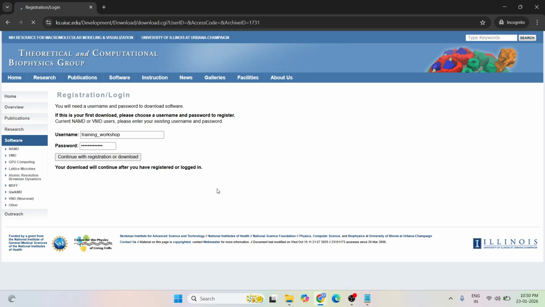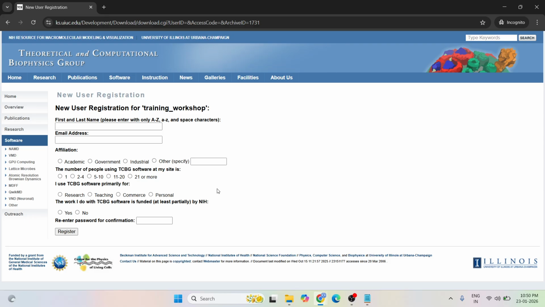Click here. It will verify your username and password from previous data. So after this, you will get this page. Here you have to define your first name. Like you can define workshop underscore 123, and one mail ID is compulsory. So I am defining this as a mail ID.